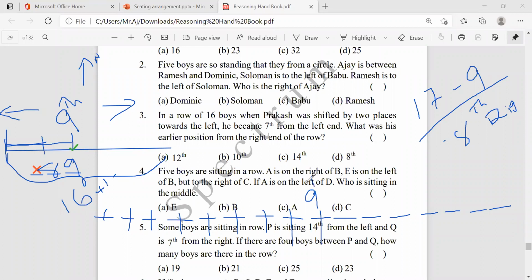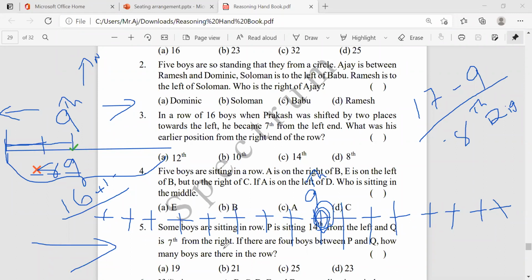Actually, no need of this mark. For your understanding, I am saying why I am adding one number to the total. This is 9th from this side. The same place from this side: 1, 2, 3, 4, 5, 6, 7, 8th place.